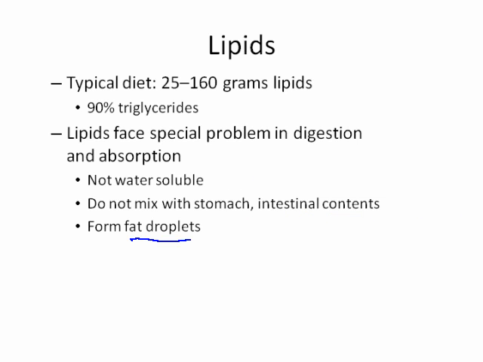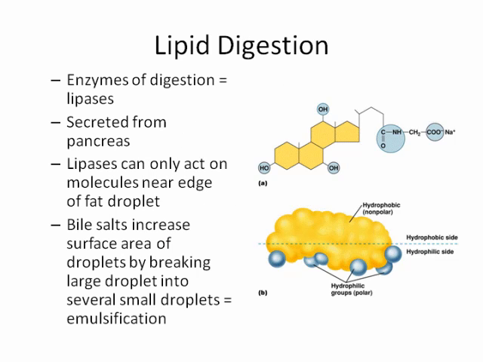Therefore, lipids tend to form fat droplets, and of course, because they don't mix with this aqueous environment, it's very difficult to digest them. So what we have to do is to find ways of breaking these droplets down into smaller droplets and ultimately in overcoming their hydrophobicity. So there are enzymes that will break down lipids into their individual molecules, but in order to do that, we have to overcome the hydrophobic nature of lipids. These lipases are secreted by the pancreas, but they can only act on molecules near the edge of the fat droplet. So what the body does is it secretes bile salts.